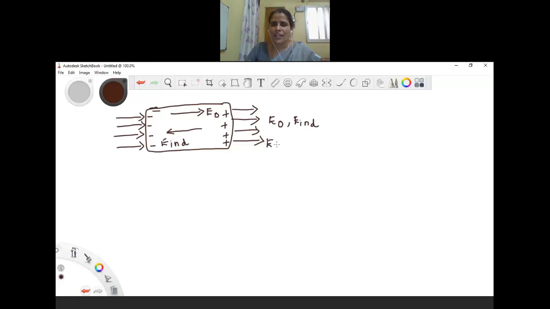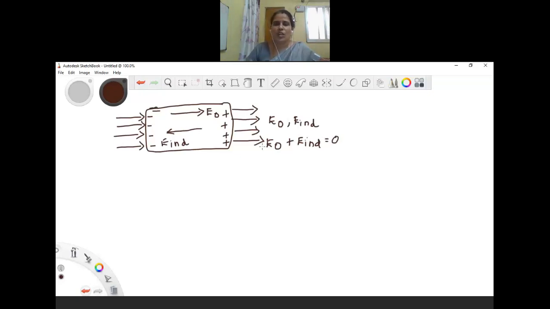When we add the original electric field and the induced electric field, the net will become 0. So this condition is known as the static condition.